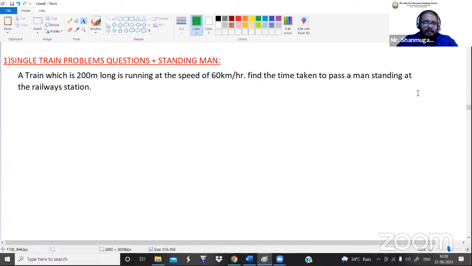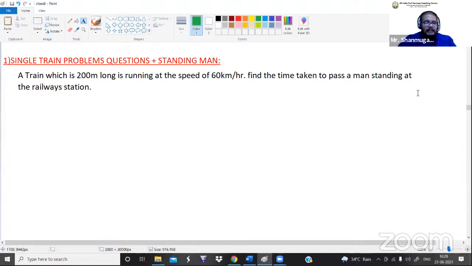So the train has one length value, and more than that, the train is running or traveling. If one object is traveling, definitely it should have some speed value. A static object doesn't have a speed value. For example, this is a train, and the train is standing like this. A standing object doesn't have a speed value. If this is moving from this place to this place, definitely it will have one speed value. Do you got it?